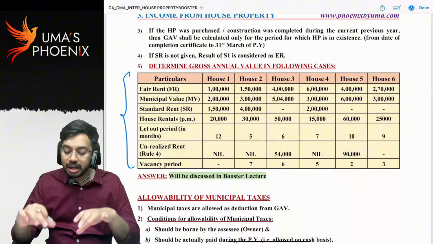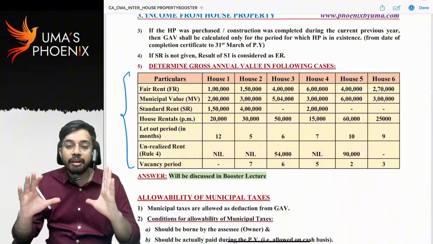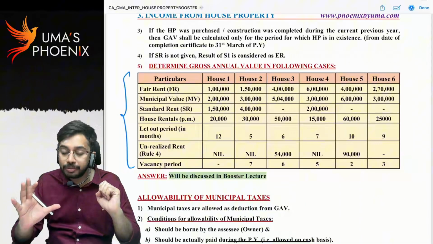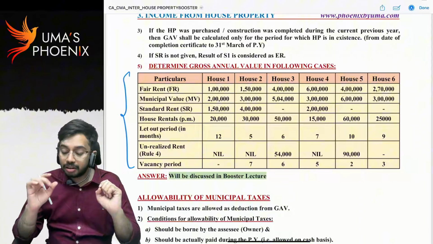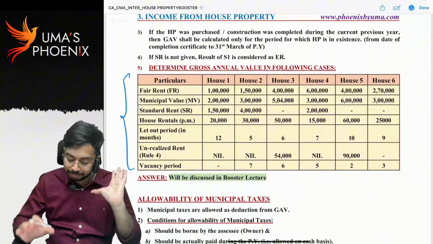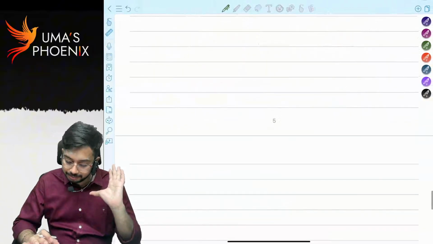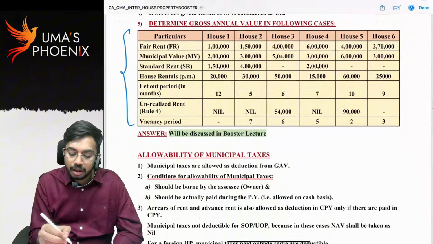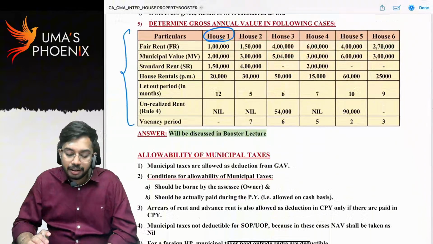My dear students, this problem has enough number of permutations to understand the concept of gross annual value. Please listen to the entire problem so that you will get complete clarity. First, house 1. Let us calculate gross annual value.